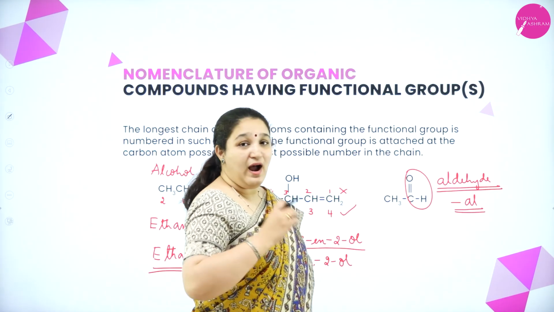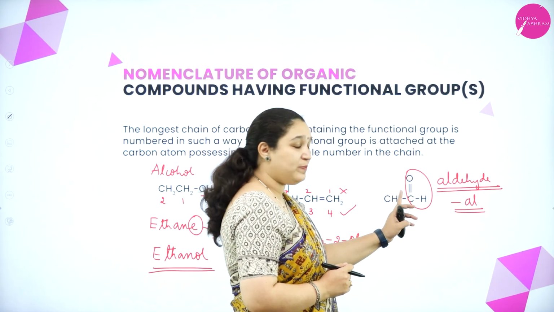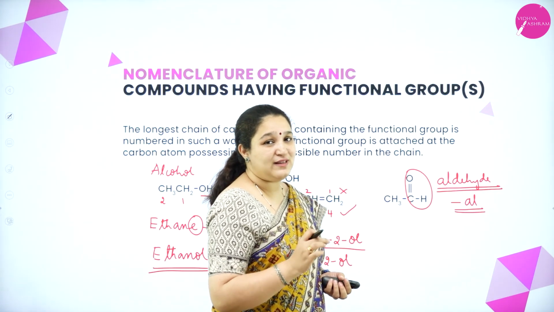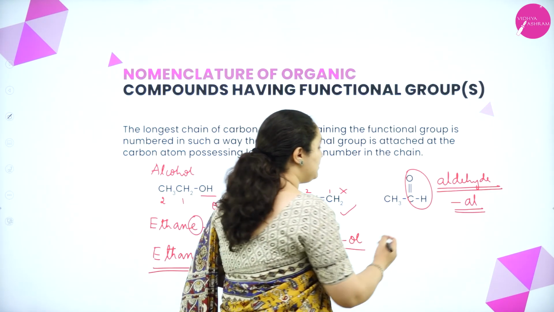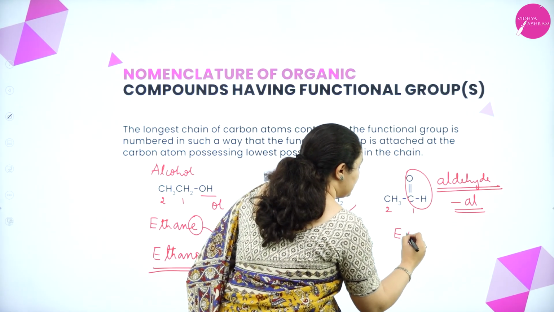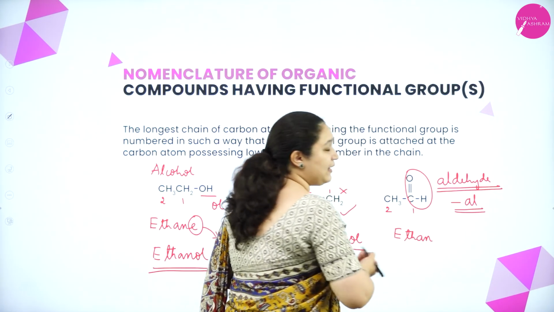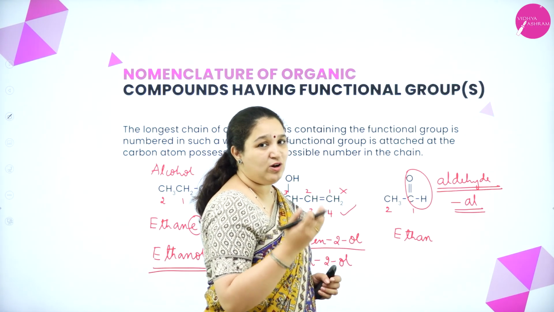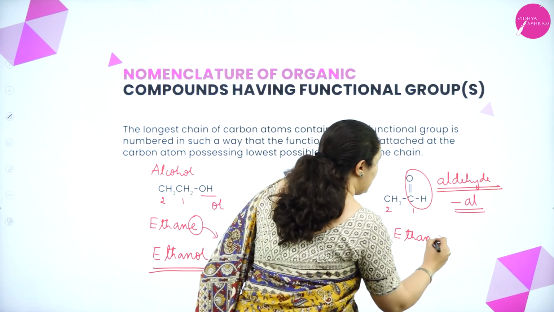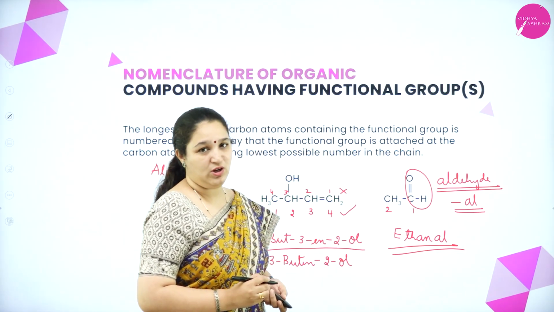Okay, and also if the functional group itself has a carbon atom, even that has to be numbered and it should get the lowest possible number. So this will be 1, 2. The root word is eth, no carbon-carbon double bond, so an. And for the first carbon atom only is the aldehyde group, so I need not write 1. If no number is written, it is understood it is the first carbon atom, so it is ethanal. This is the IUPAC name of this particular compound.